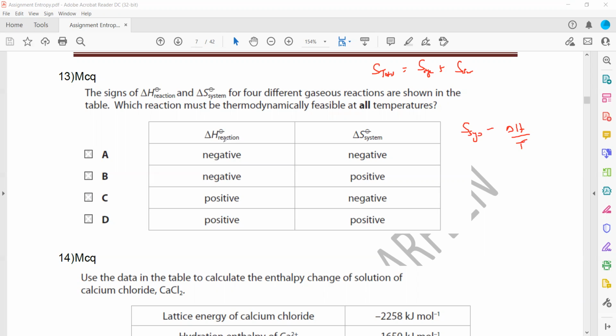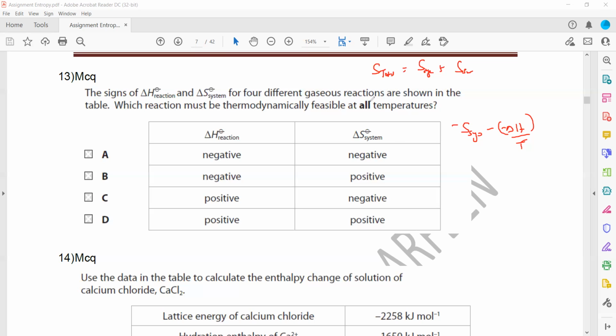Now we check the options. When we check the first option, delta H is negative, so minus, and system is negative, so the possibility is there, because this is minus minus plus, but this will be negative.